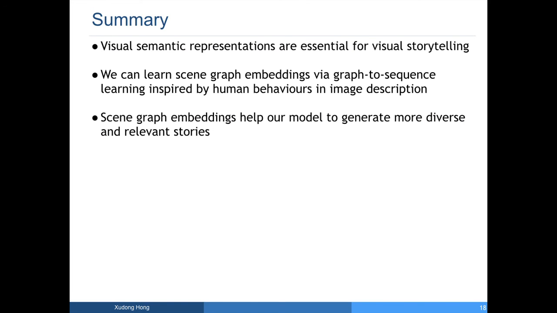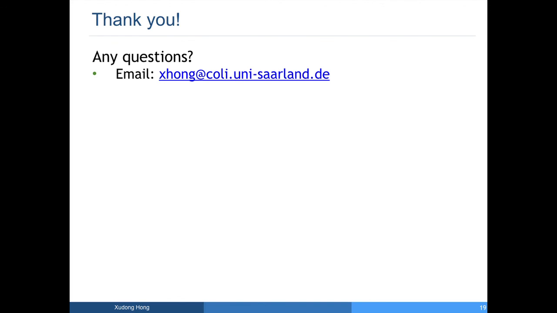To summarize this talk, visual semantic representations, like scene graphs, are essential for visual storytelling. We can learn scene graph embeddings with a graph-to-sequence learning method inspired by human behaviors in image description. Scene graph embeddings help our model to generate more diverse and relevant stories.